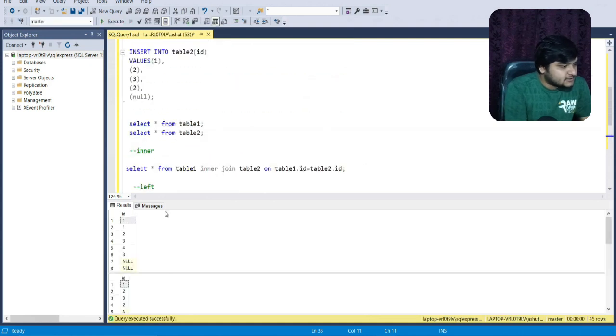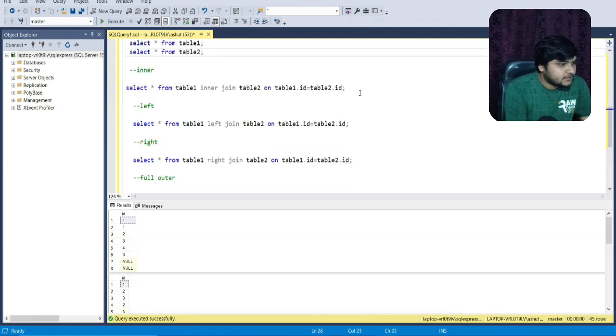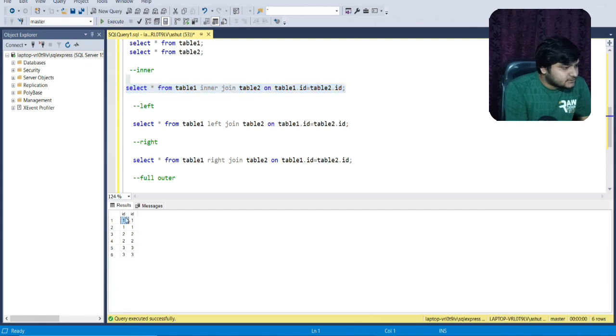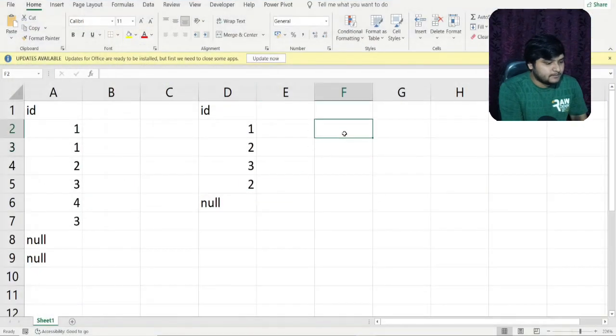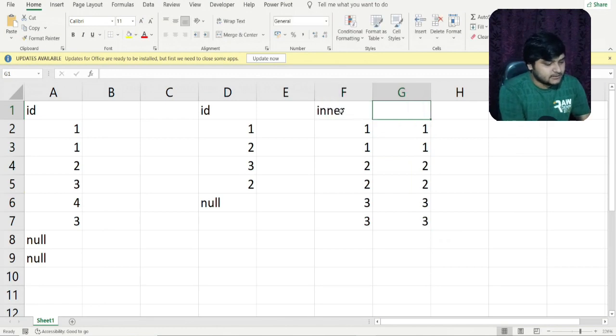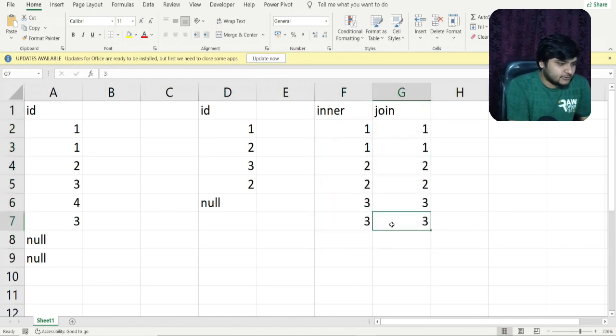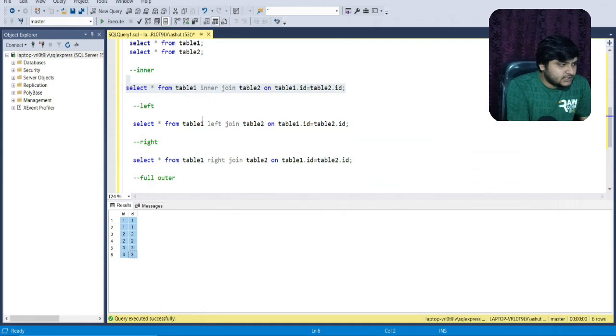Let me execute the inner join. So friends, for inner join, we cannot find any difference from the previous example. This is actually not an exception here, so no exception result is produced in case of inner join. Let us move ahead with the left join and see if any difference is produced.